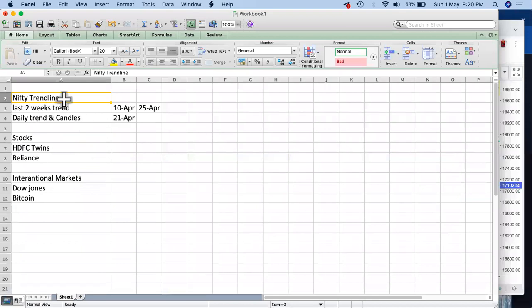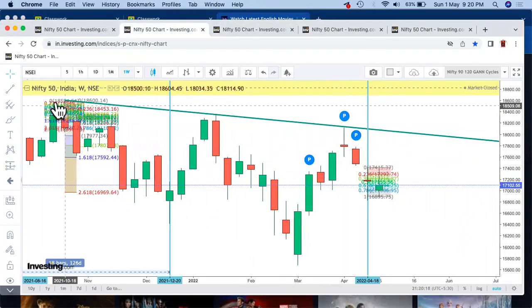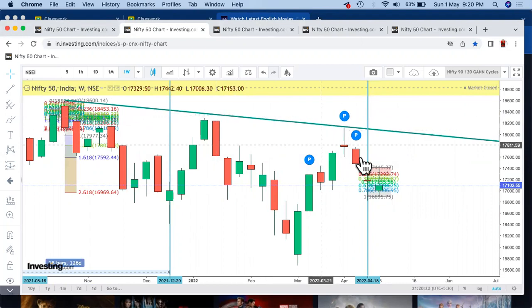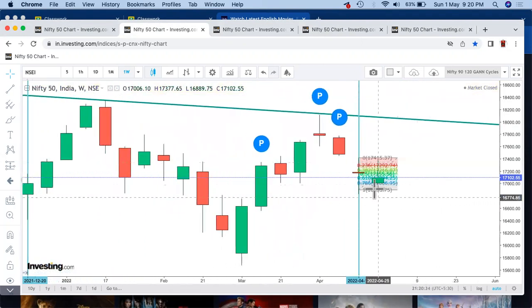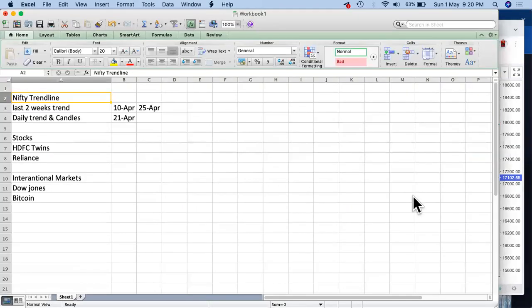So first, as we see, the weekly trend of Nifty currently at this stage has been more in a downtrend. The previous high, if we take this high together with this high, it has rejected the high from there and started coming down gradually. So it is like 1, 2, 3 weeks of continuing downtrend. And this week also, it has closed below the previous closing levels, so this week also was in a negative part, right? So this is how the Nifty trend looks.